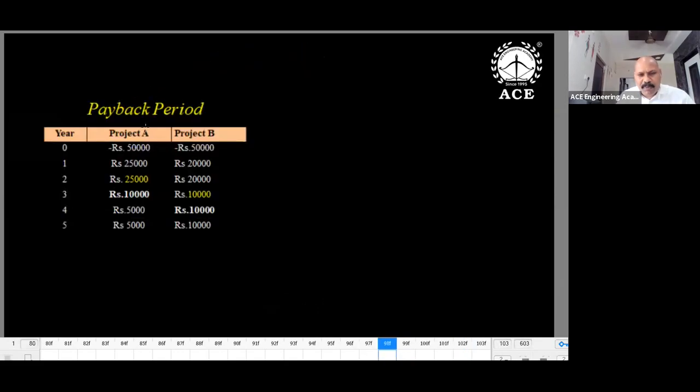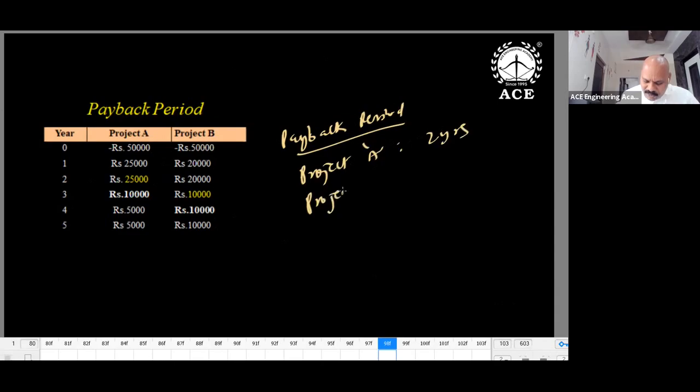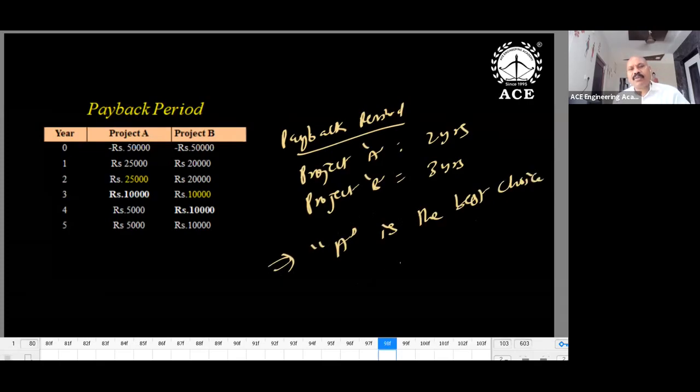This one I have shown here. For project A, within 2 years you will get your money back. For project B, it is 3 years. So the payback period for project A is 2 years and for project B, 3 years. From this, A is the best choice. So we want the minimum payback period. Within no time, you have to get the investment back.